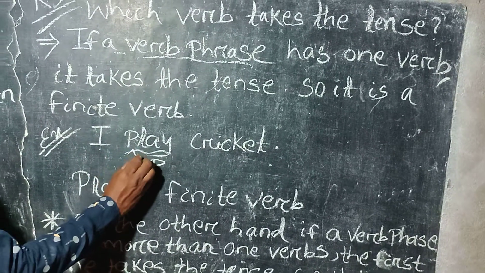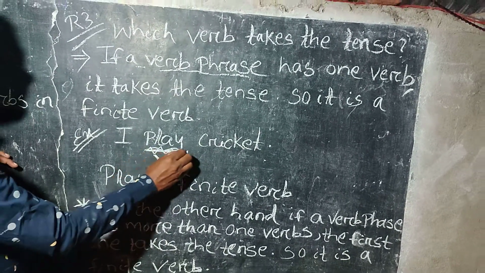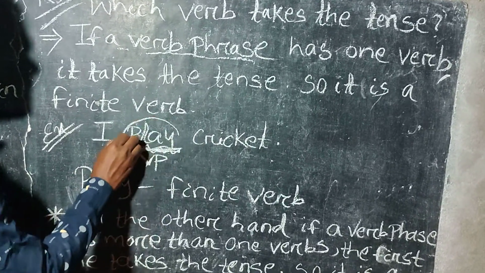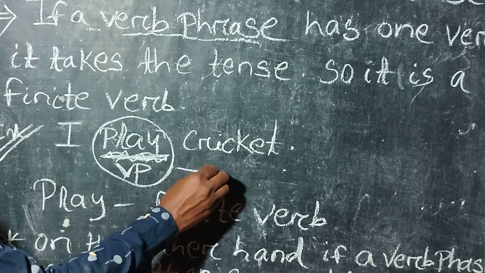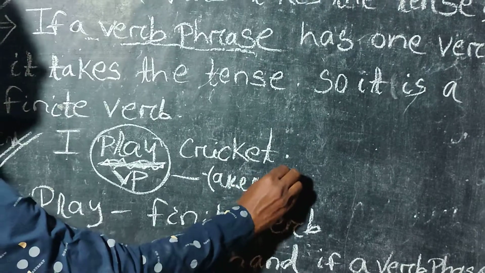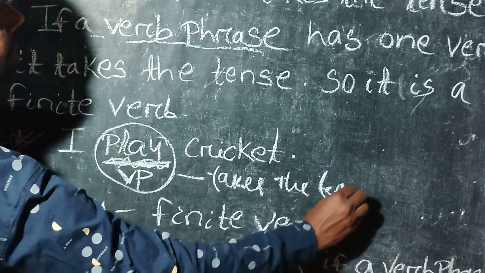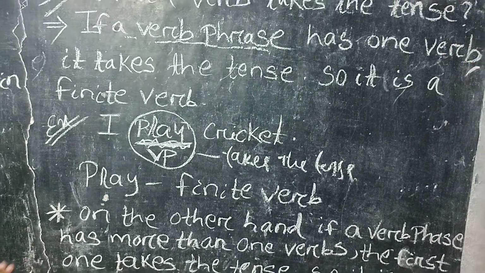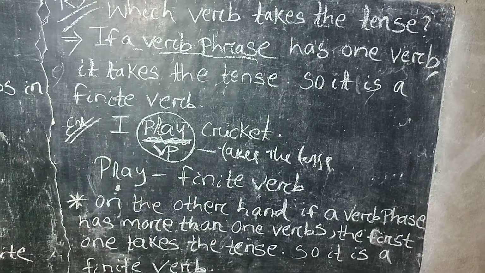Here play is the verb phrase and it has only one verb, and as it has only one verb, it takes the tense. So as it takes the tense, it is known as finite verb. So play is the finite verb.